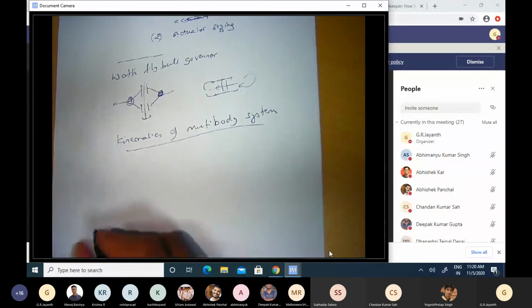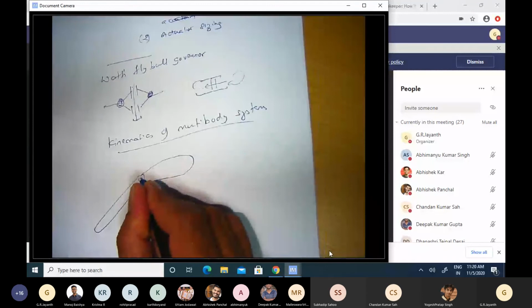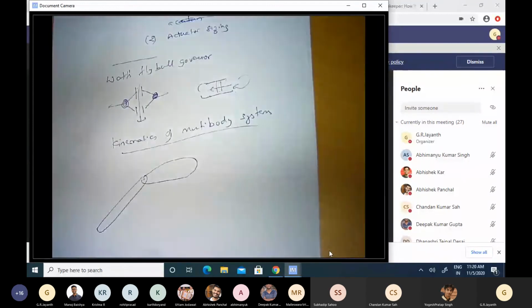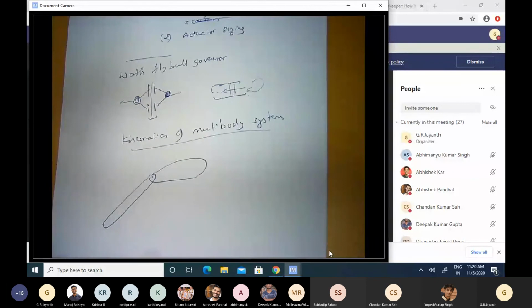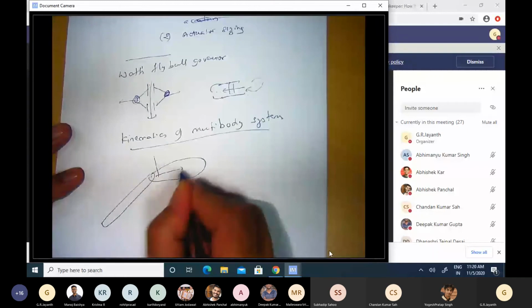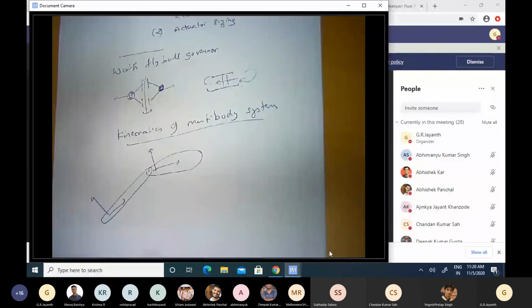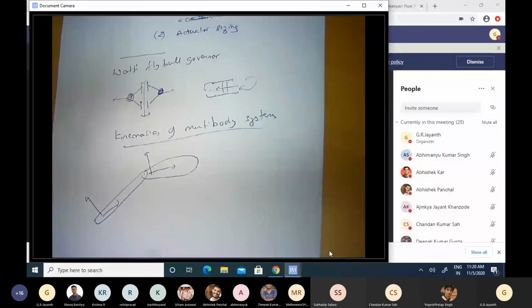So I am considering 2 rigid bodies that are connected by a certain joint here. Now, in the study of a single rigid body, we defined 2 coordinate frames. One was the inertial frame and the other was the body fixed frame. Here, there are multiple rigid bodies, and therefore it makes sense for us to define as many body fixed frames as we have rigid bodies. So we have 1 frame, 2 frames. If we have n rigid bodies, we have n frames, because our Euler's equations take on a simple form when we write them in the body coordinates of that particular rigid body. So we have multiple coordinate frames.